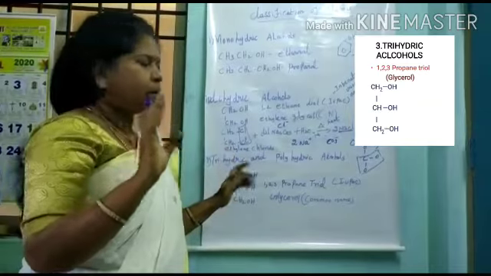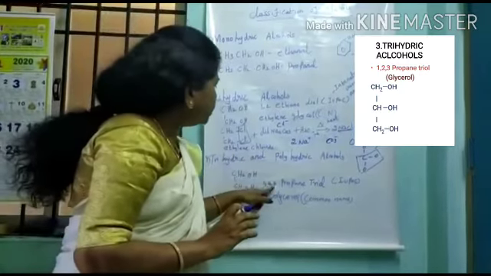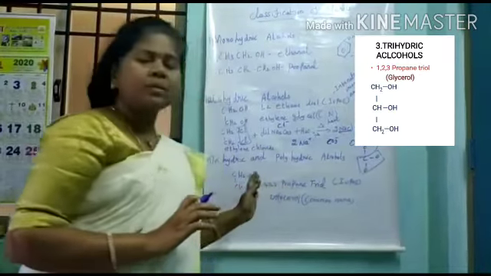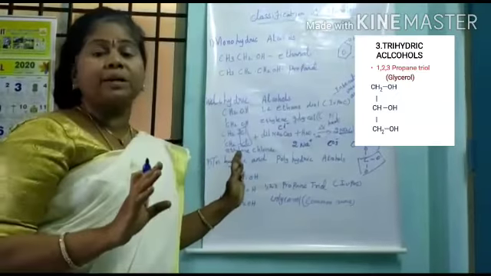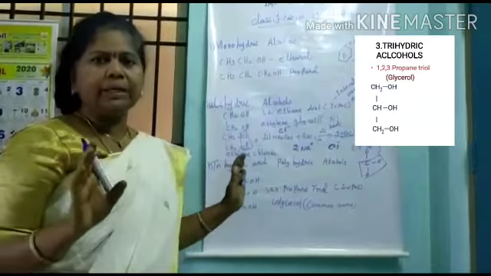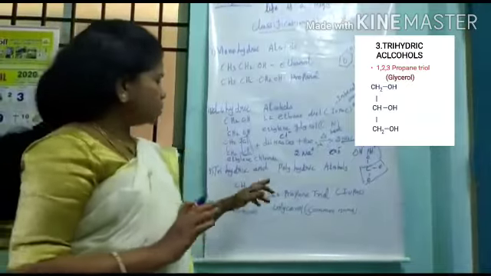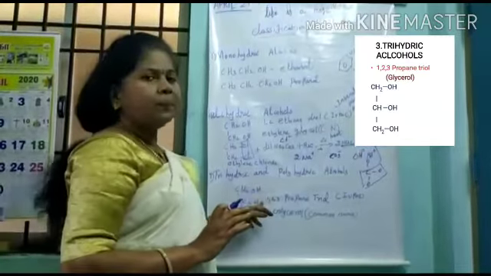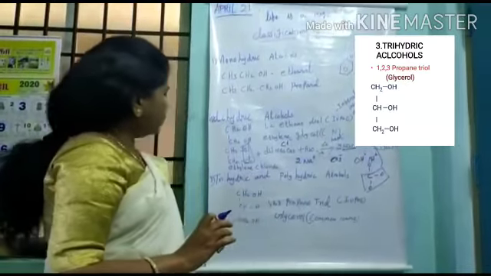So the name is 1,2,3 propane triol. This is the IUPAC name, the international standard name.